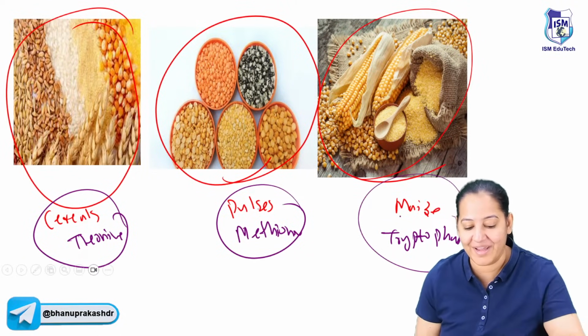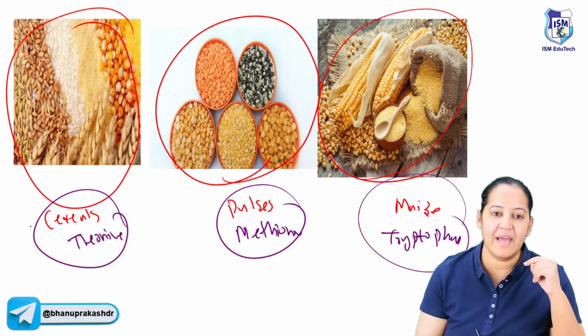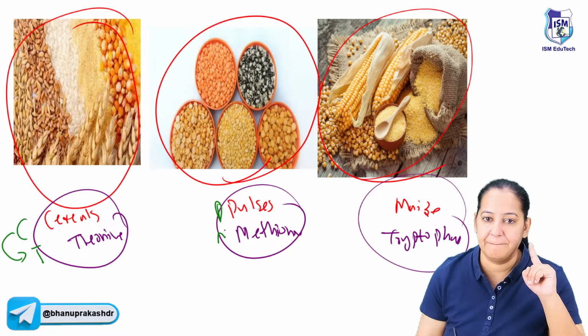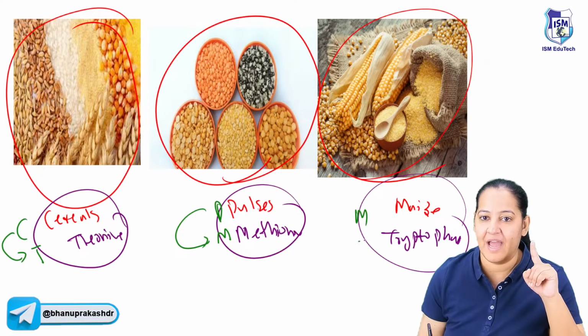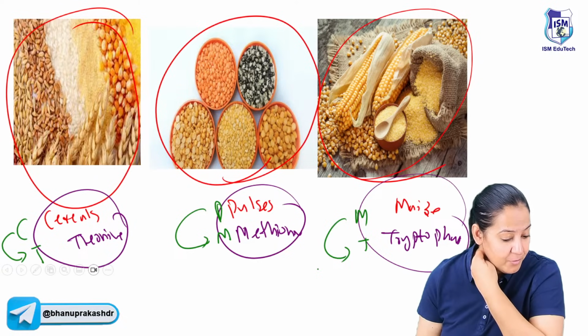Now, how to learn? I don't have any mnemonic. Unfortunately, if you have, please share, I will share with everyone. I learned like this: CT. In the cereals, threonine is absent. PM. In pulses, methionine is absent. And M-T. In maize, tryptophan. I learn like this. If you have some better mnemonic, why don't you tell me?